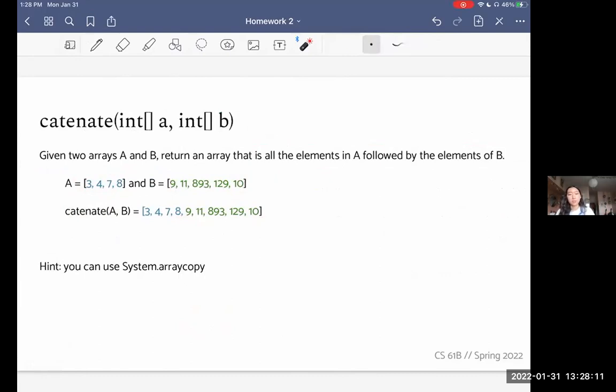As a hint, you can use this method called System.arraycopy. You should go look at the documentation yourself, right? That's part of becoming a programmer, learning how to read documentation for code and learn how to use those methods. So I'll leave it to you to figure out how you can call this. But basically, once you pass in the proper arguments, using this method should make catenate pretty simple. For reference, the solution is, I think, 4 lines. So don't overcomplicate this one. It's not meant to be super complicated or a lot of code.